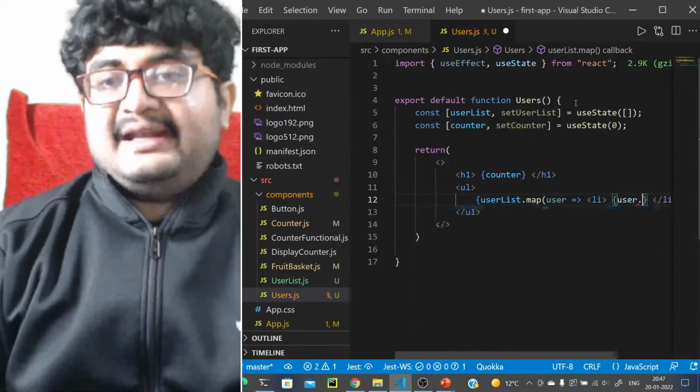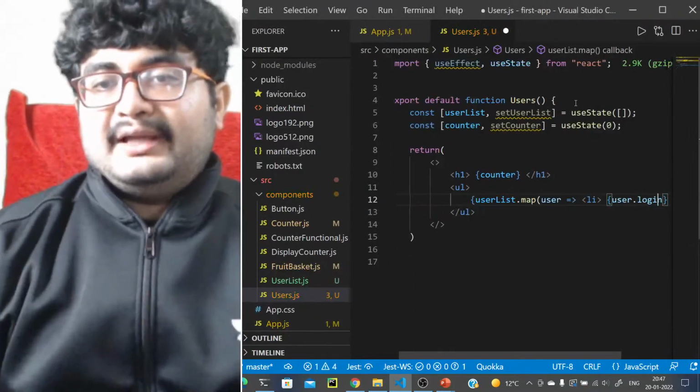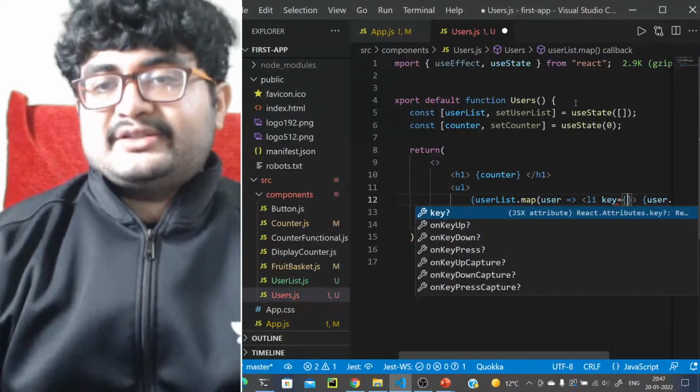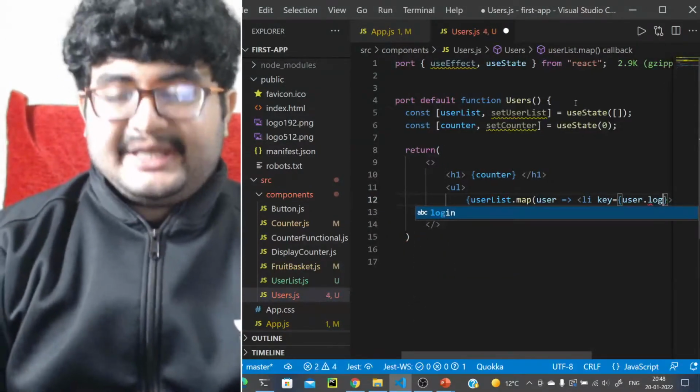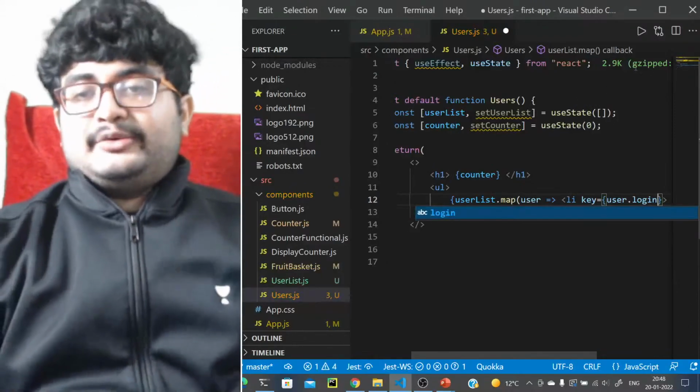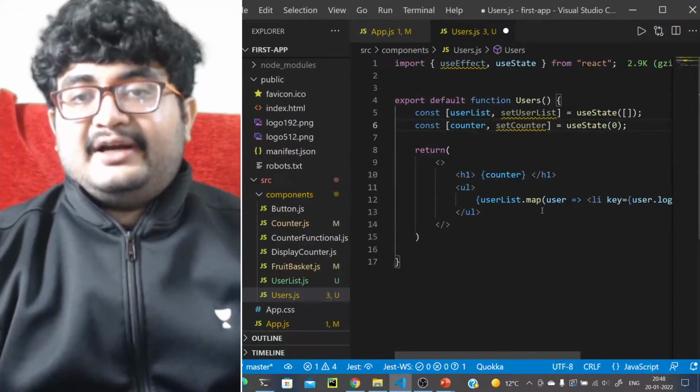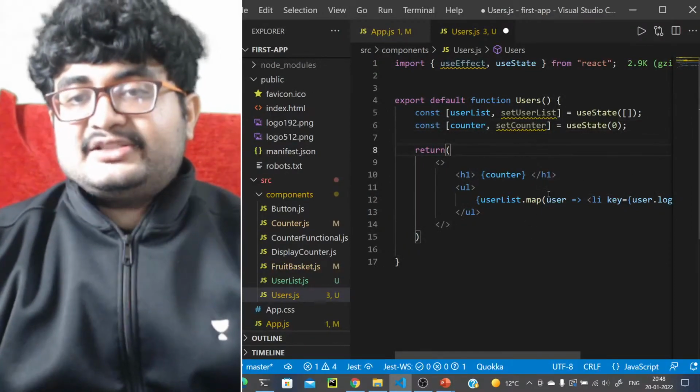What we will have in li, user.login, and we will give them a key as well. We'll give them a key called user.login as well, user.login being the unique identifier. It being the unique identifier, we'll use this as the key. So we have this code that will create this list of users.